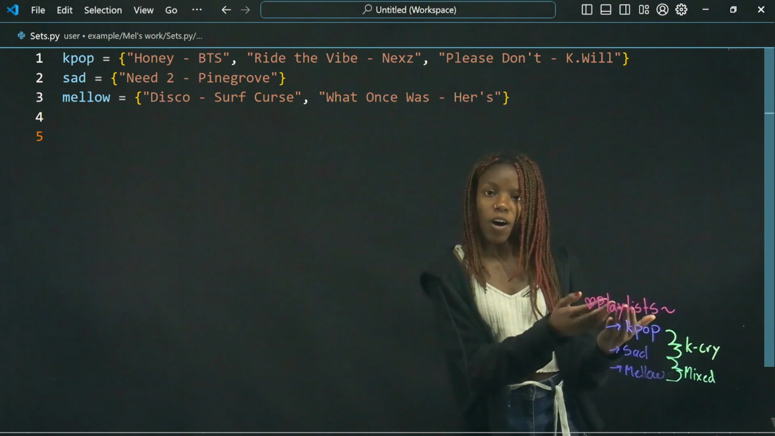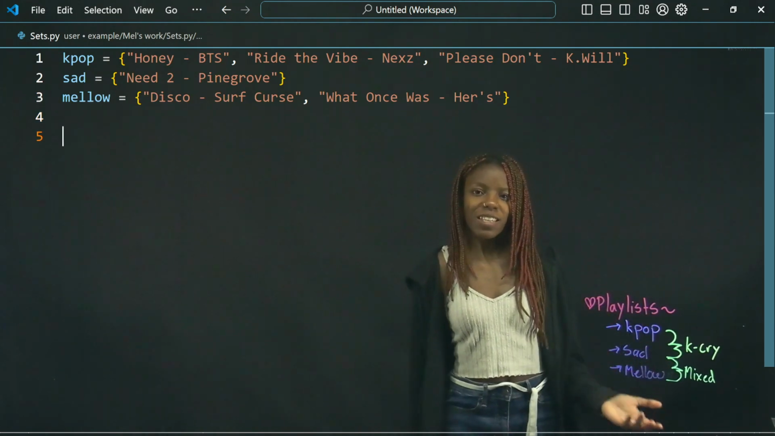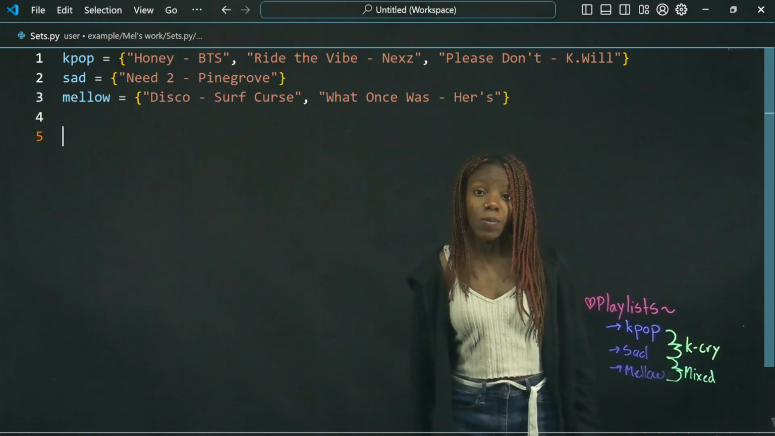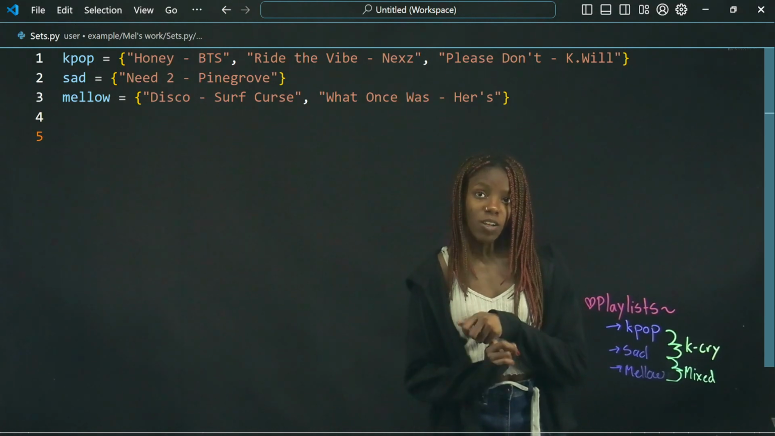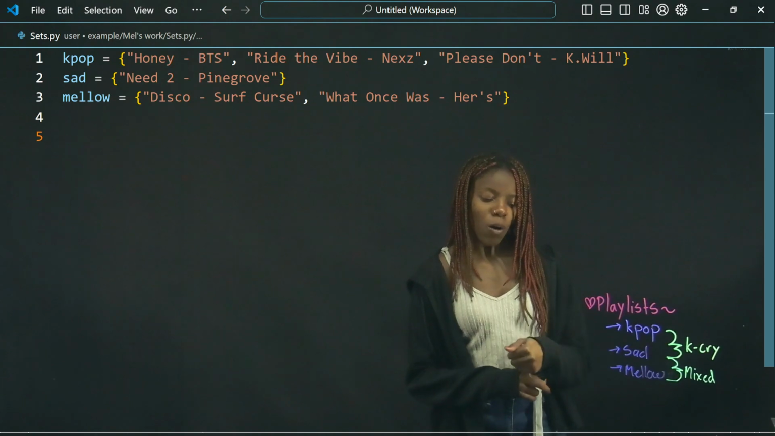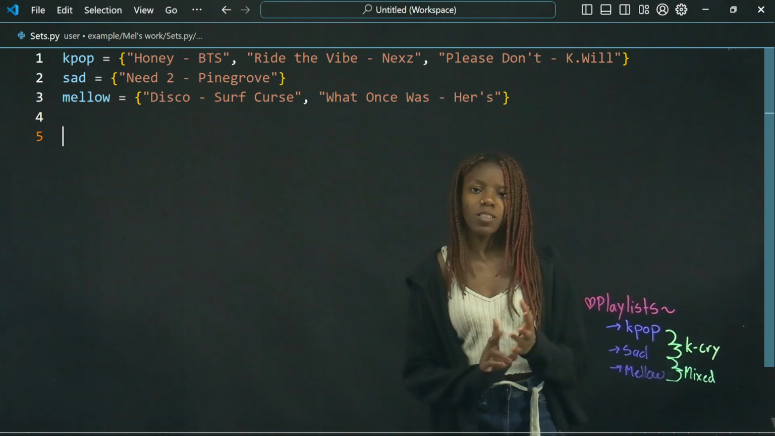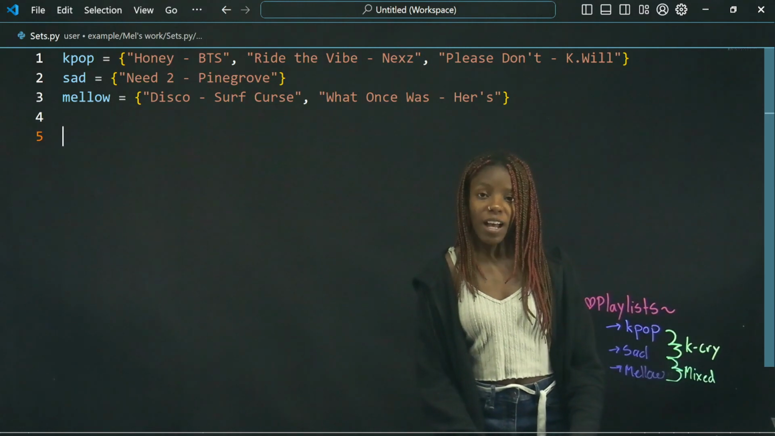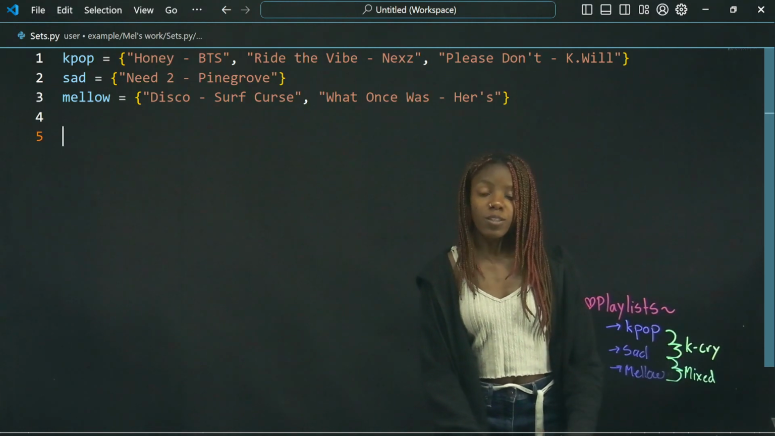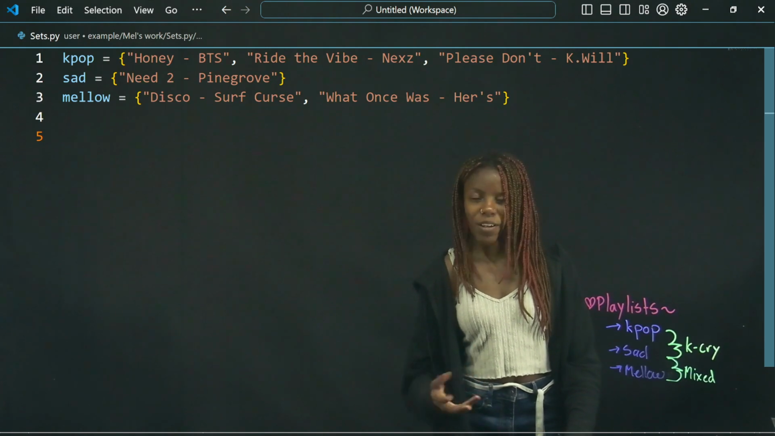So now we have our three playlists. However, I feel like they aren't completely complete. So we will be first adding a song to Sad, and then we will also be removing a song from Mellow. So let's start with Sad. I feel that we should add Please Don't to Sad, as Please Don't is a very sad K-pop song.